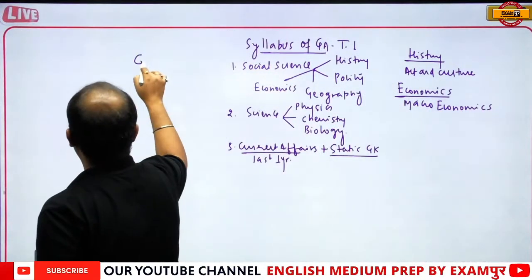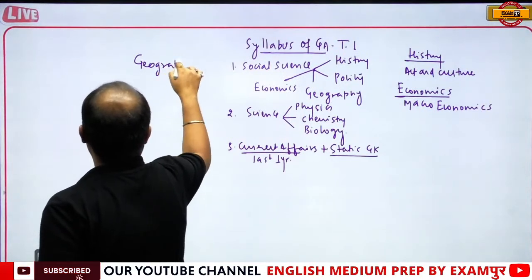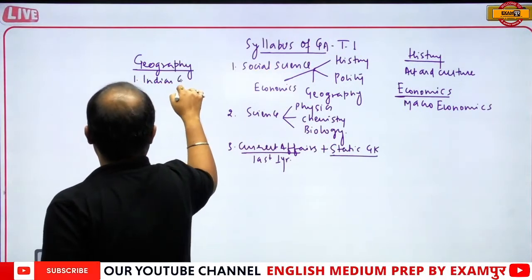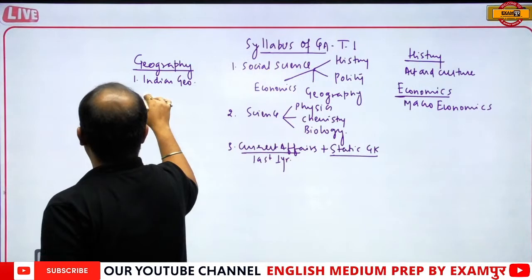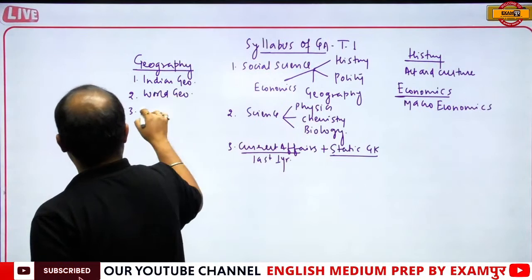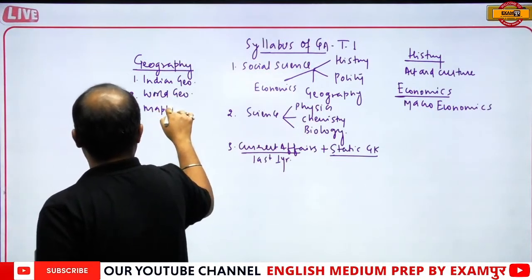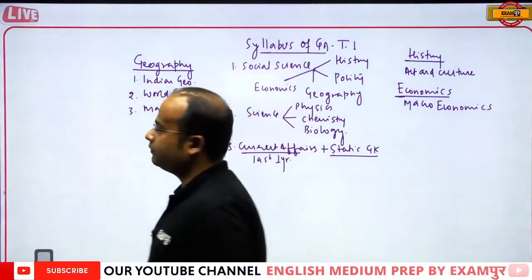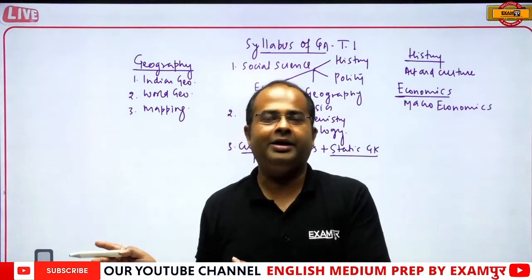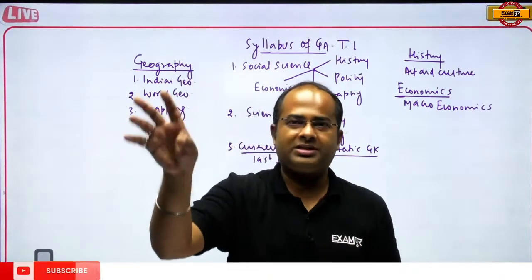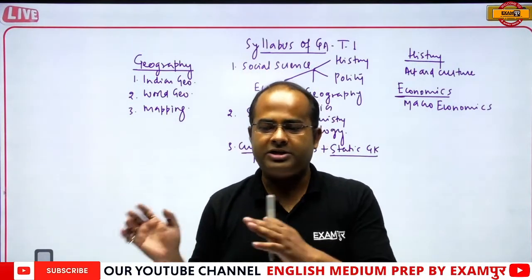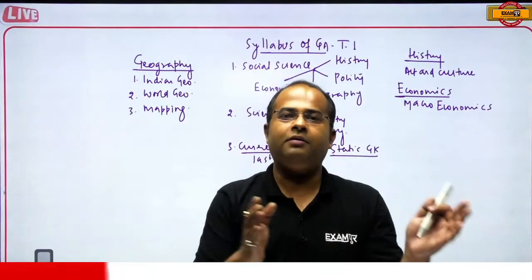Now if I come to geography, earlier they were asking mostly Indian geography and fewer questions from world geography. Now you have to start preparing for mapping-related questions also. So it may happen that they include mapping in geography. For example, they will indicate certain places on a map, and then ask about these numbered places, where they are located or in which state they are located.